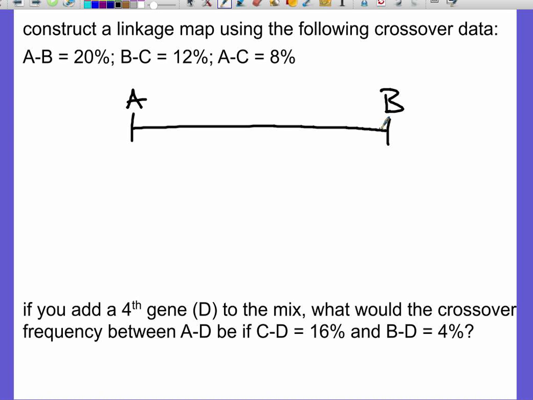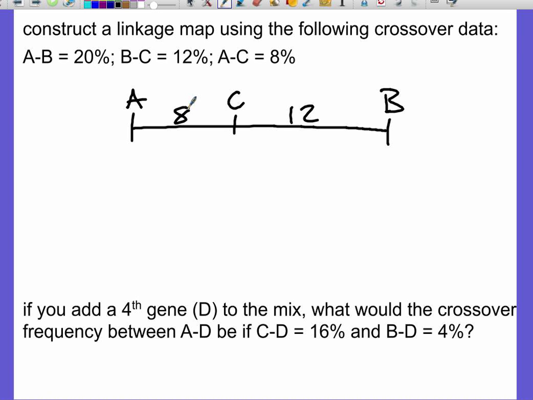Remember, you're just going down from big to small. So 12 is that next biggest. C is 12%, 12 map units away from B. So I'm going to go from right to left, from B towards A, about 12 map units, which might be a little over half around here. I'm going to put C right here. This distance is 12. Remember, this distance is going to be 8 because that next piece of data tells me the distance between A and C is 8. 8 plus 12 gives me that 20 total. This is a completed chromosome map.